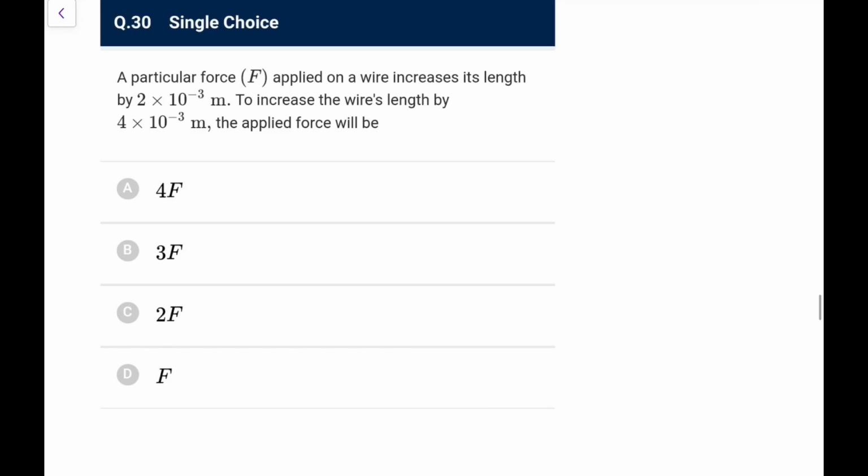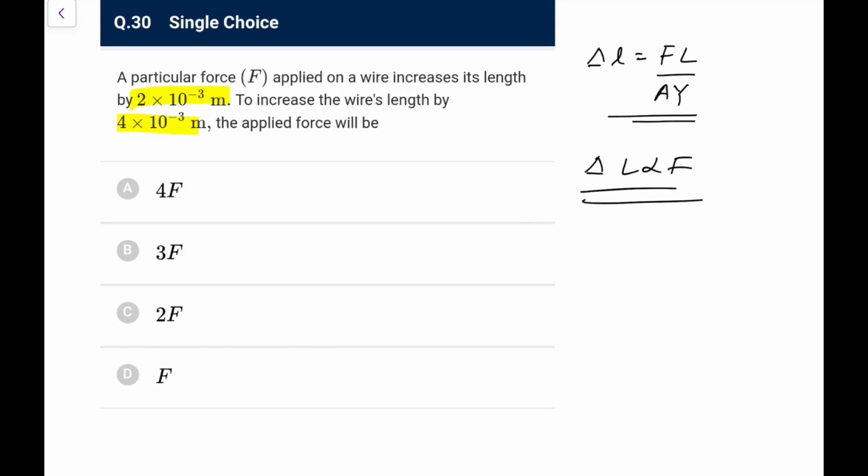A particular force applied to a wire increases its length by this. To increase the wire length by this, the applied force will be, so we know delta L we write as FL upon AY, that is what we typically write. So you can directly say, because L, A, Y are fixed, delta L is proportional to F, so to increase the length by double amount, the force must be doubled, so go for option C here.